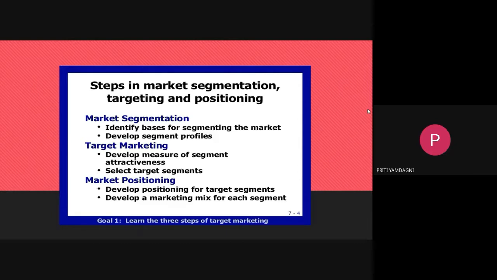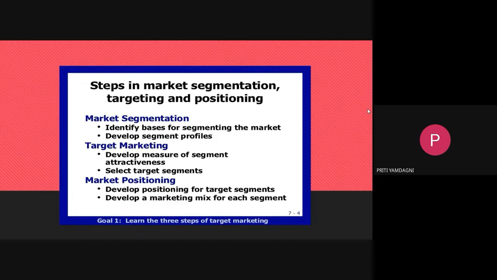It means for a particular segment group, the position has been set by the brand. So people will prefer only that particular product. They will not go for another product. That is called market positioning. They have maintained their position, or they are reaching a particular position.